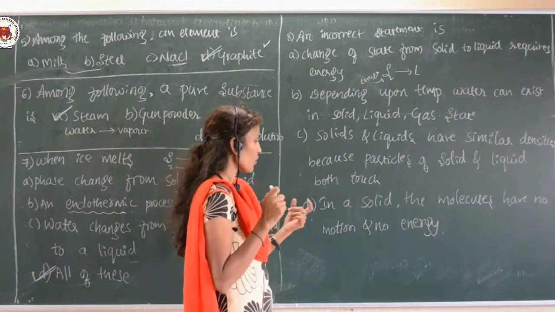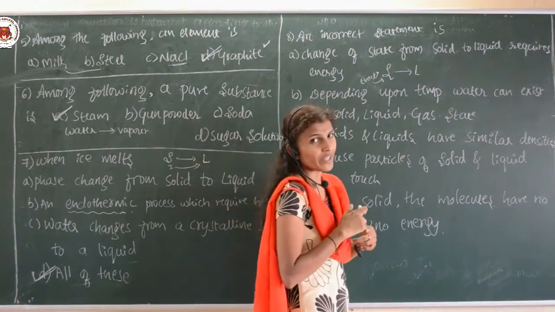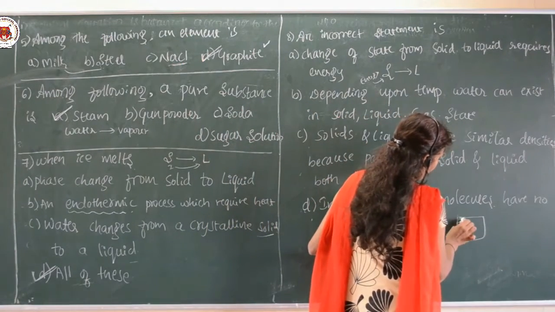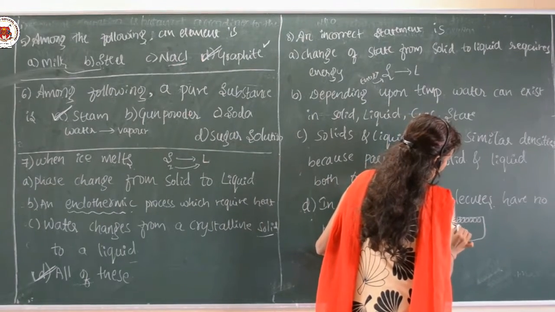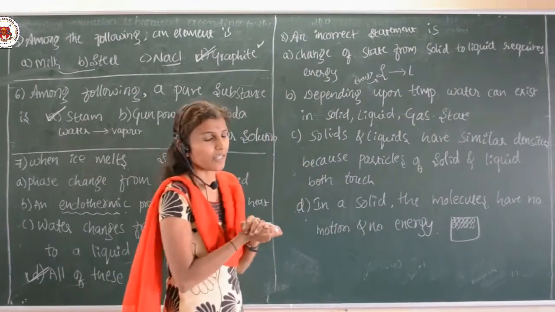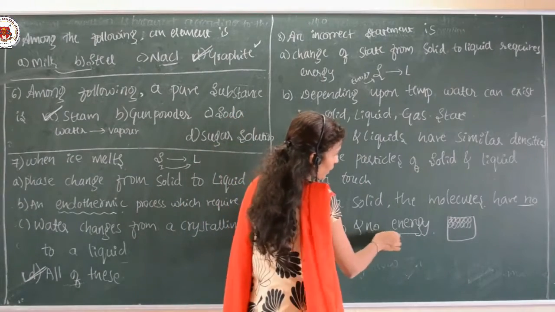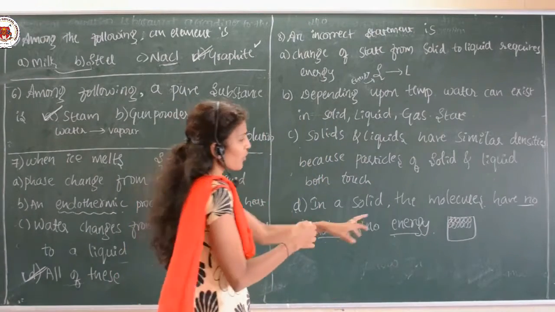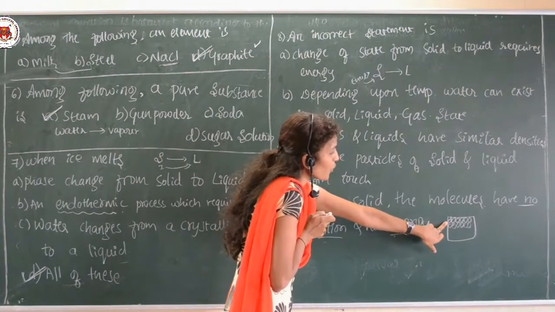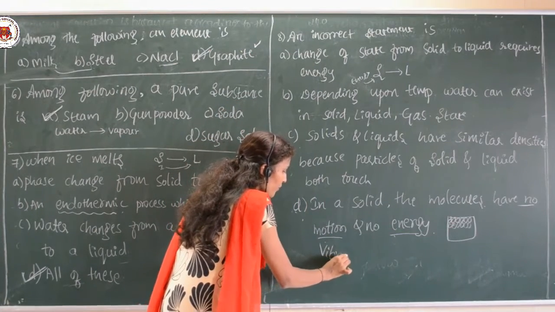See here, the last option: in a solid the molecules have no motion and no energy. If we come across the structure of the solid, the particles are arranged tightly. There is a compact arrangement of the particles, but in this option they said that there is no motion, there is no energy. Although there is no space for movement, the particles are going to vibrate. The particles of the solid are going to vibrate. So, there is vibrational energy present.